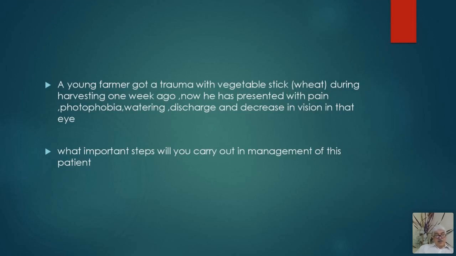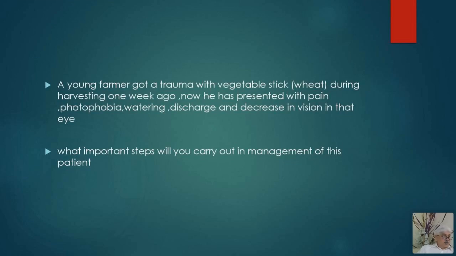What investigations are required to confirm your diagnosis, the nature of the disease, the progression of the disease, and the treatment modalities which are required, and in the end, how you can avoid complications which can lead to a decrease in the vision. These are the steps which you need in the management of this patient.